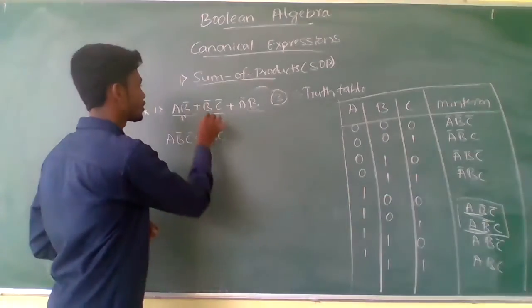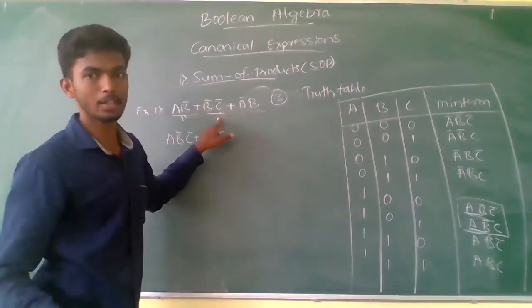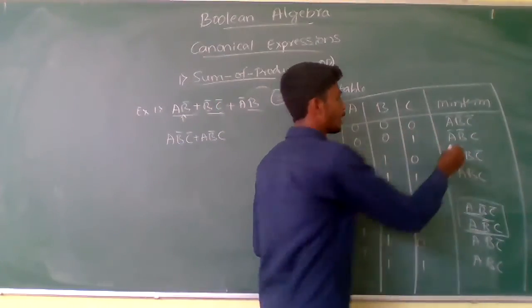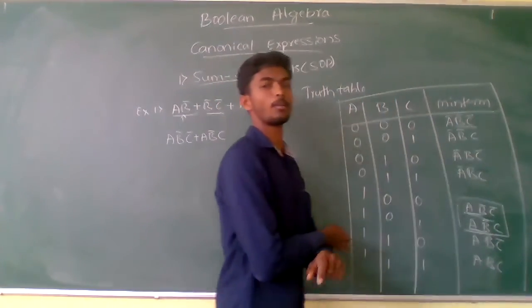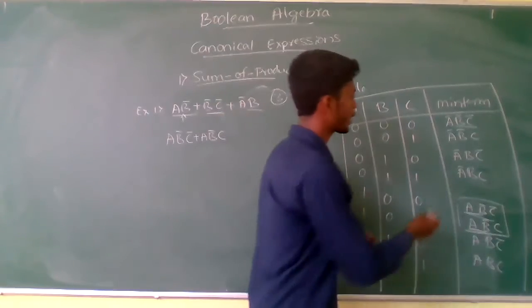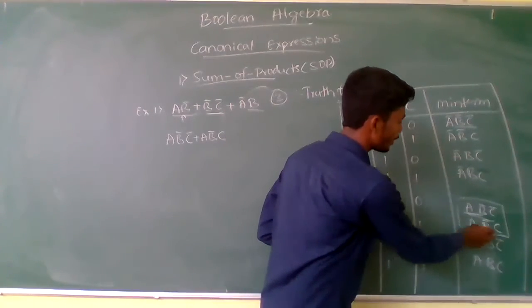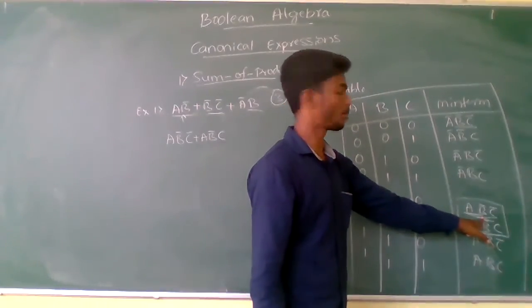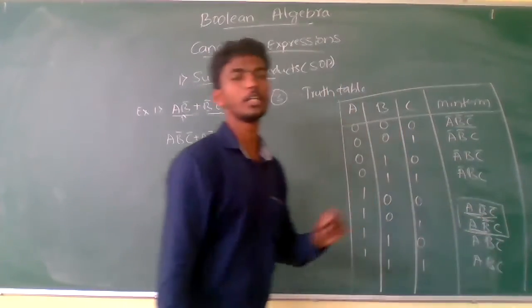Next, observe the next term, B complement C complement. Wherever B complement and C complement are available in the table, here they are available in the first minterm, and again B complement C complement is available in the fifth minterm. Only two are available.